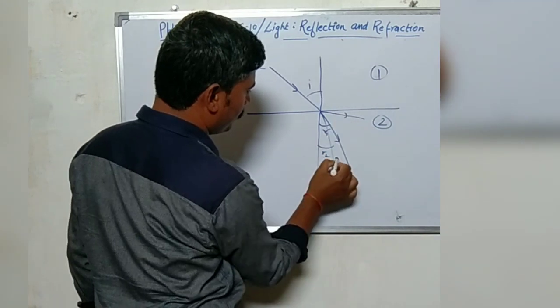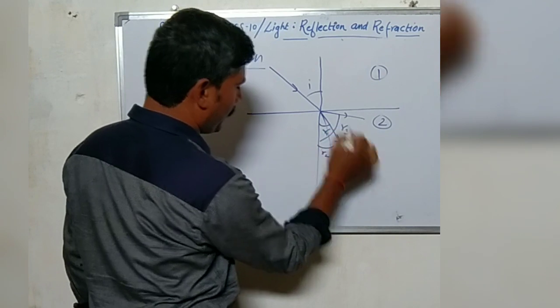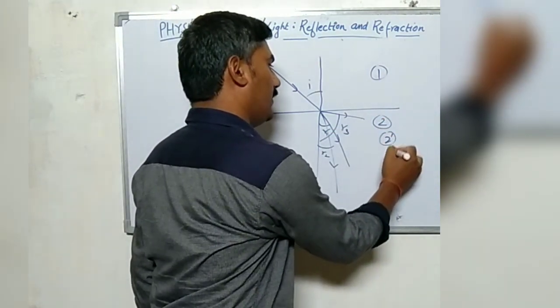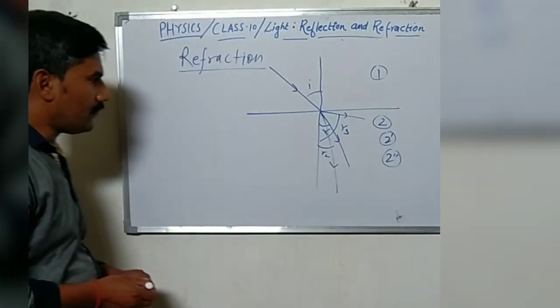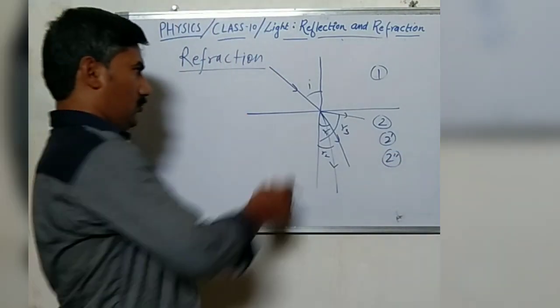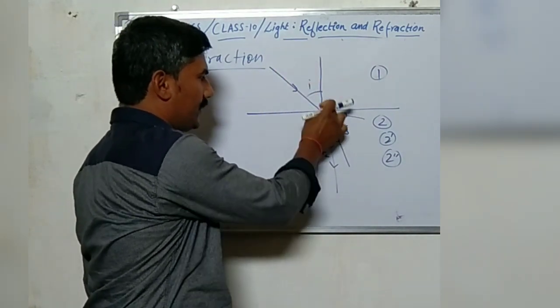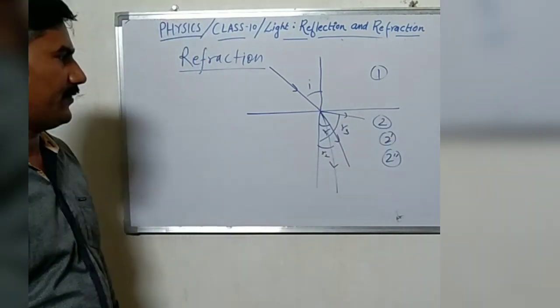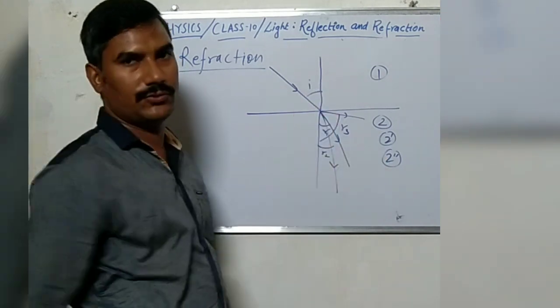It depends upon the density of the medium. So when a light ray travels from one medium to another, it bends in a different direction depending upon the density of medium 2.